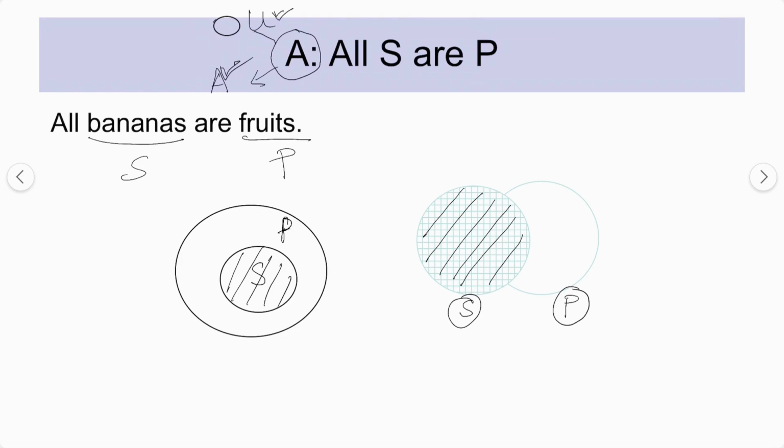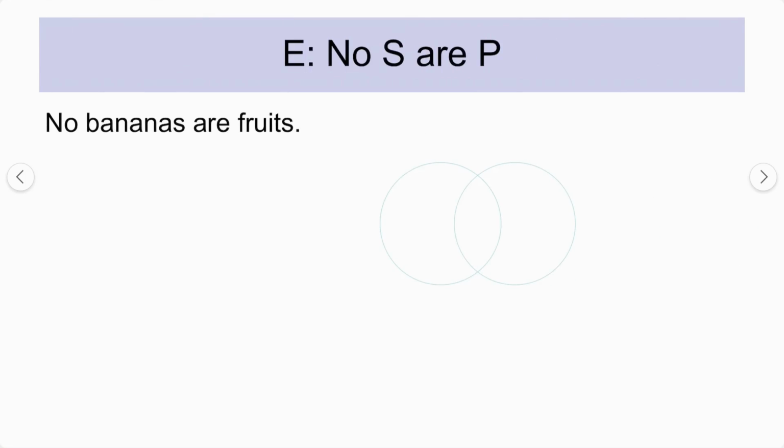So the subject term is distributed here. We can draw the Venn diagram this way, right? The actual Venn diagram will look like this. To understand it, you can also draw it like this. Okay, let's move to the next one.